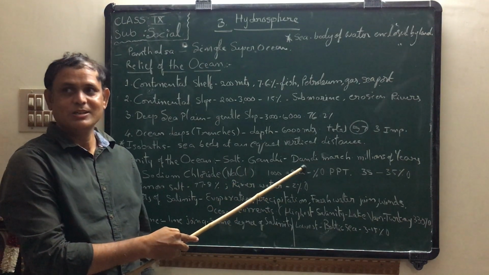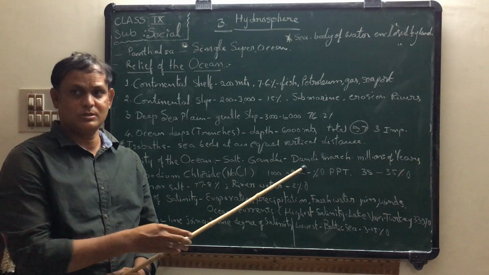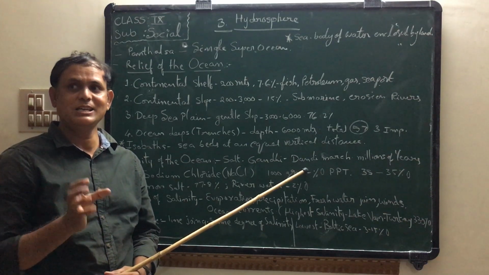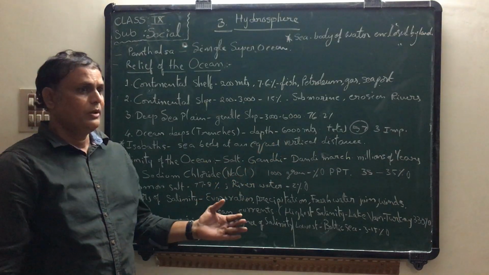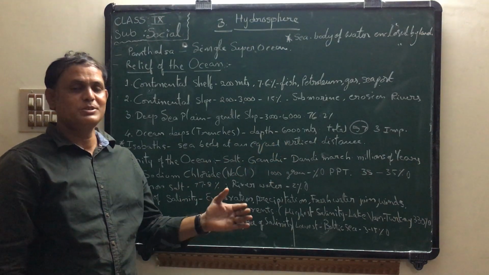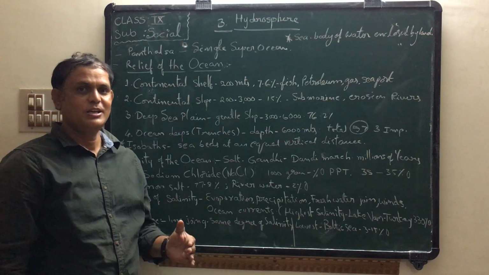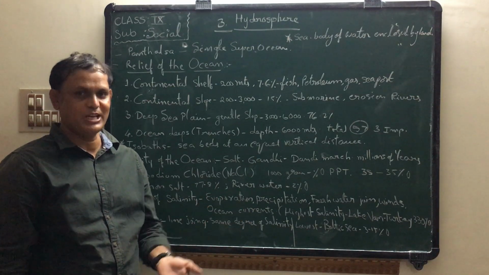Why is oceanic water or sea water saline? Because water from streams and rivers drains into seas and oceans.